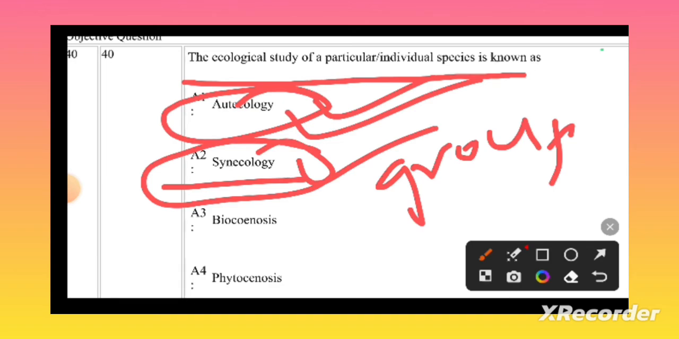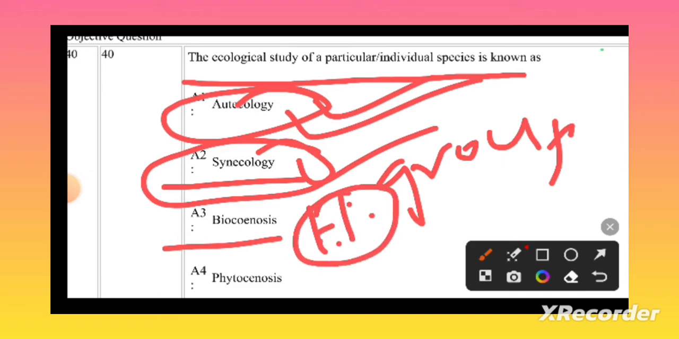What is meant by biosynthesis? Biosynthesis is the biotic community or ecological community that describes the interaction between the organisms in a habitat. Suppose one habitat is there, in this habitat different types of organisms are present. The interaction between the organisms in a particular habitat, in that habitat a lot of species are present and they are interacting with each other,